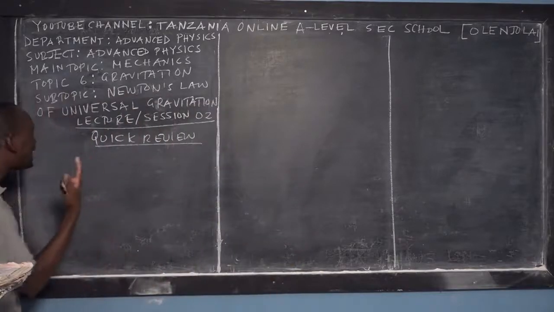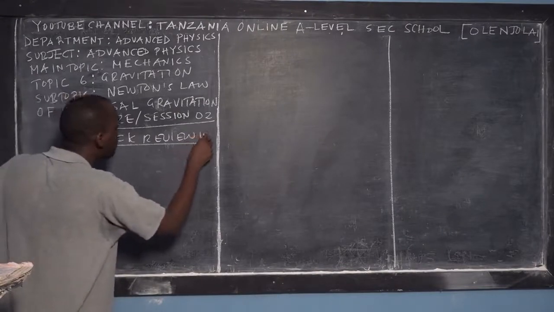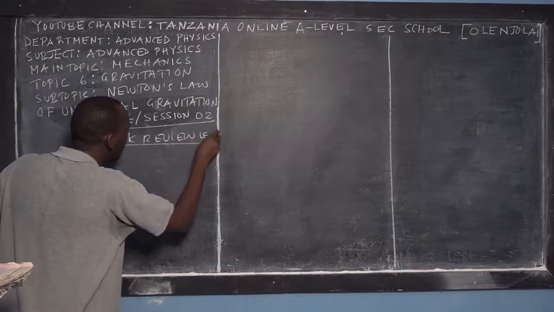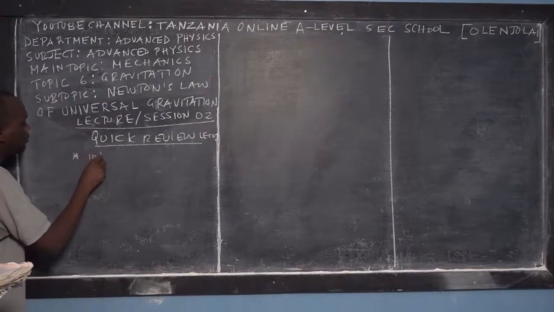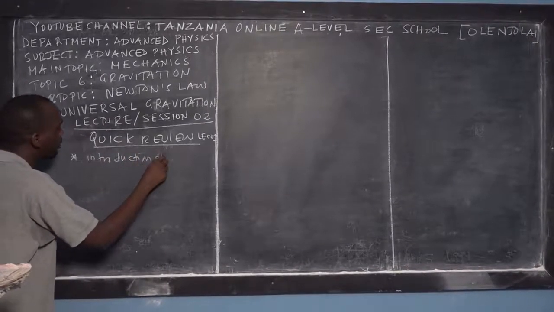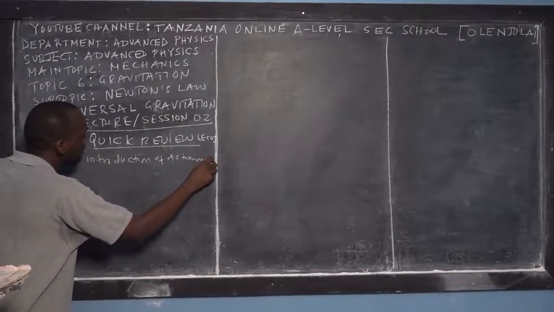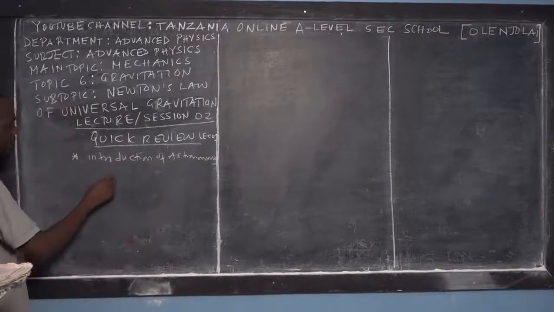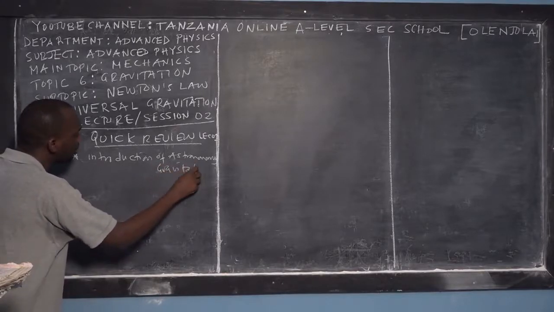Before I go to lecture 2, I want to do a quick review of lecture 1, the first session. In lecture 1, basically I introduced the meaning of astronomy and where we get the term gravitation. Then I introduced the concept of gravitation and what it means.